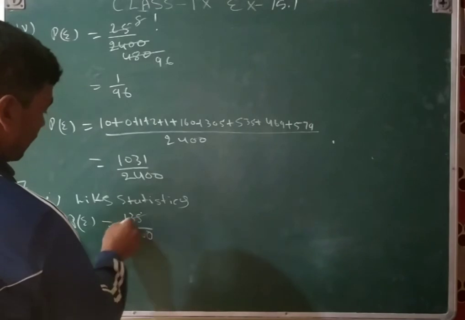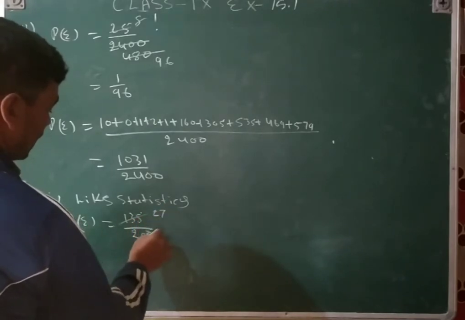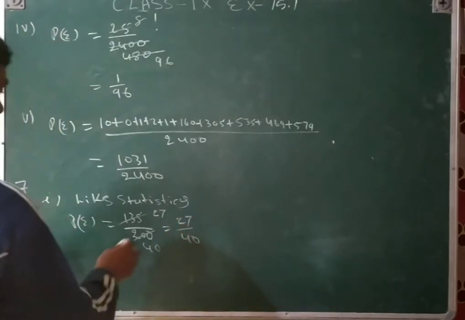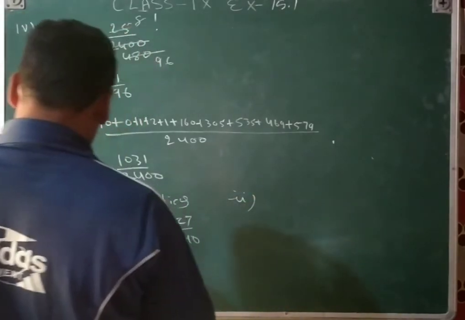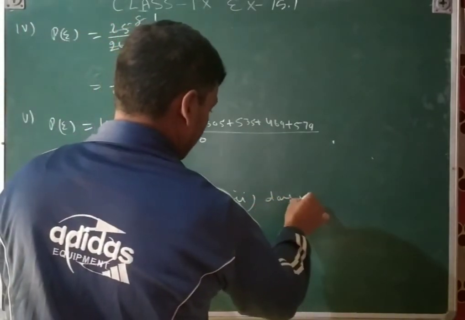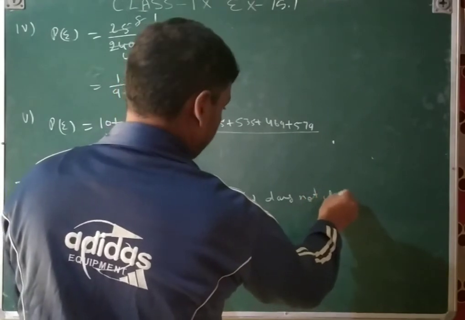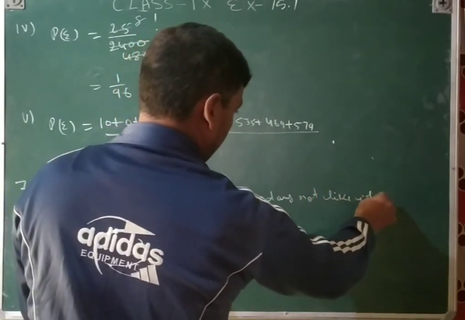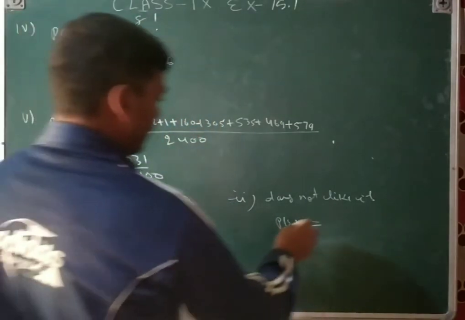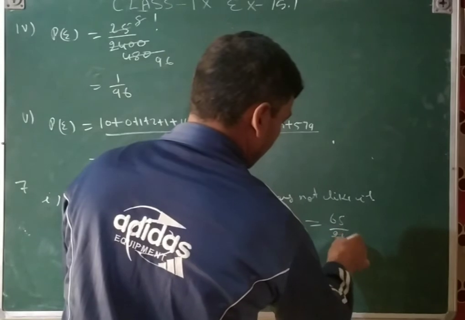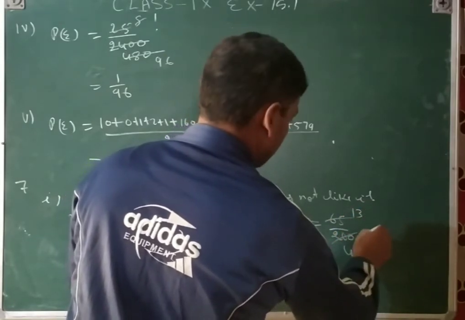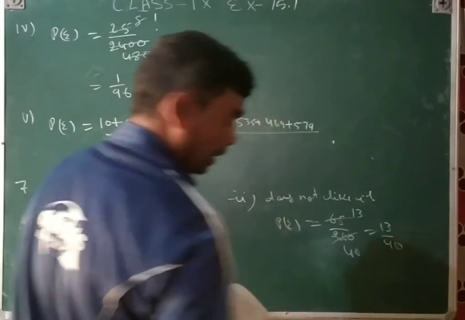By the cancellation, 5 2 ja 10, 5 7 ja 35, 5 4 ja 20, that is 27 upon 40. And then second part is does not like it, that is 65 upon 200, so 5 1 ja, 5 3 ja, 5 40 ja, that is 13 upon 40.